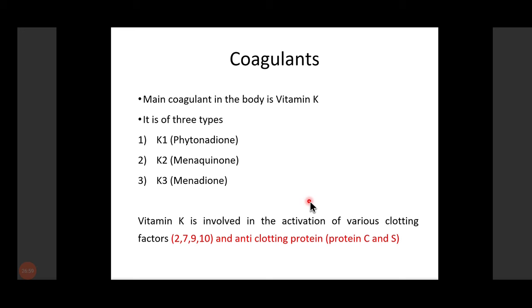So the next question is, which clotting factors require vitamin K? Vitamin K is required for the activation of the clotting factors 2, 7, 9, 10.